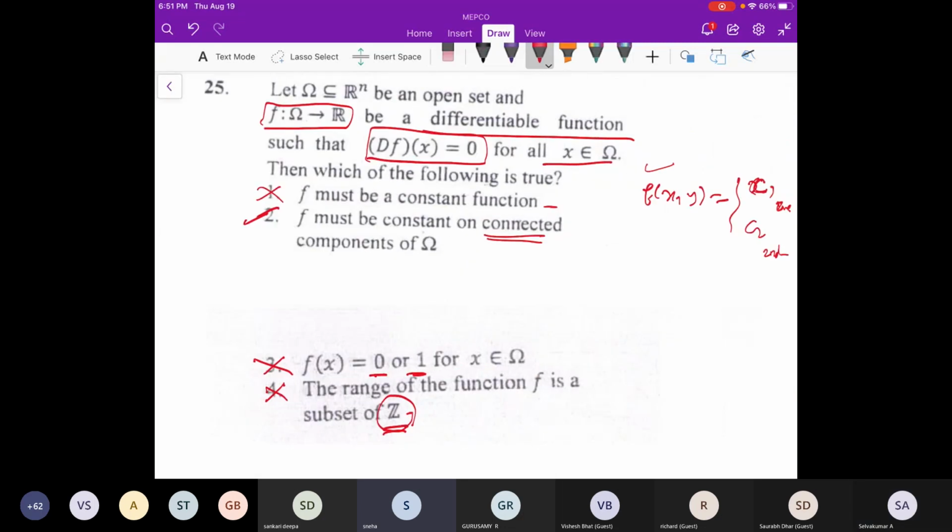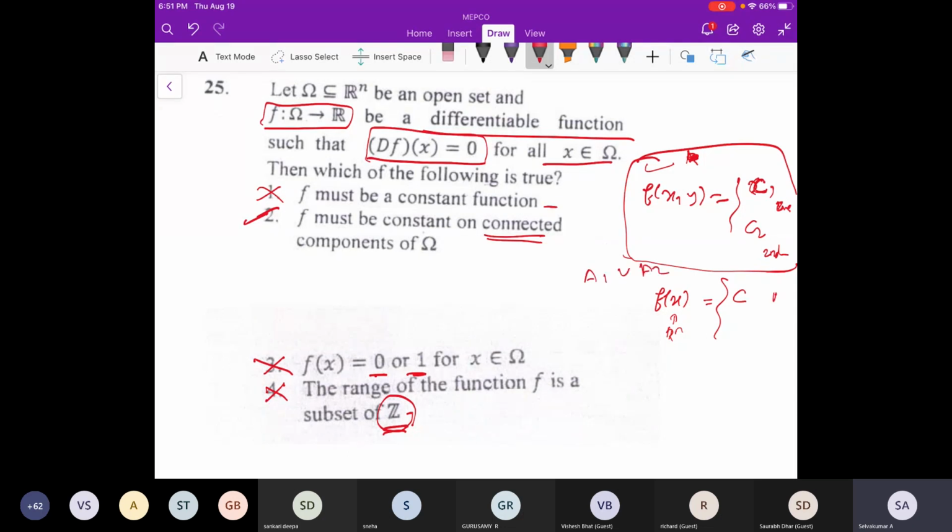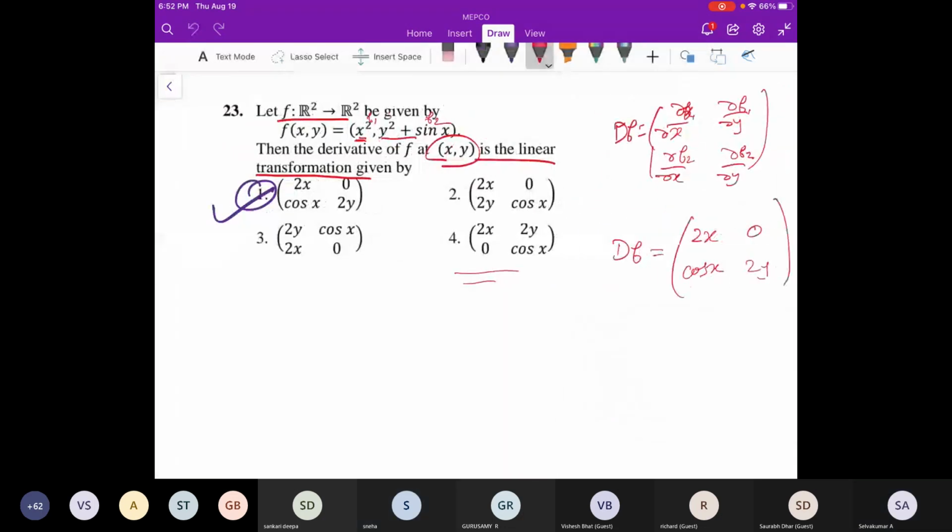Sir, can you define that map, which is not constant? Yeah, I have defined it with c1, c2. Suppose the domain is A1 union A2. Then in A1 you can define one constant and in A2 another constant, any constants you want, say 2 and 3, but they should be different. That's all. It is not a constant map. On one connected piece it is constant, but totally it is not constant, right? Okay, this we have solved.